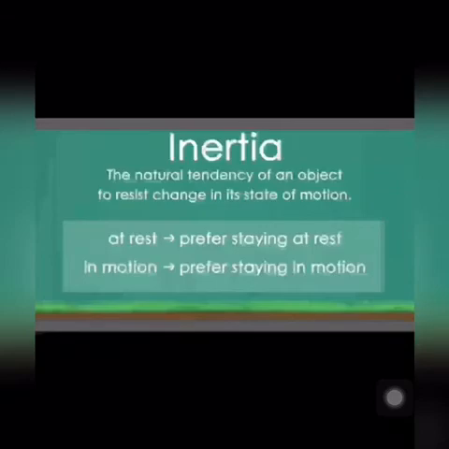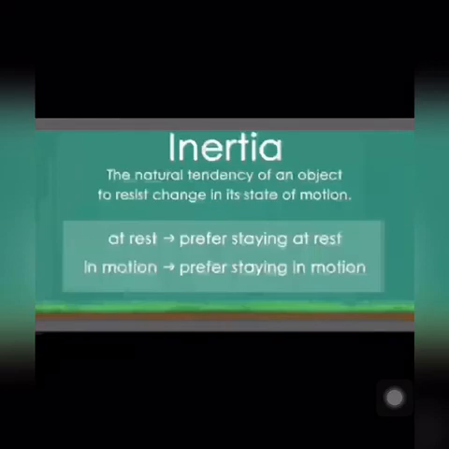So, it means if an object is at rest, it prefers to stay at rest, and if the object is in motion, it prefers to stay in motion unless or until some kind of external unbalanced force is applied on that. Now the question is, do all objects have the same inertia?